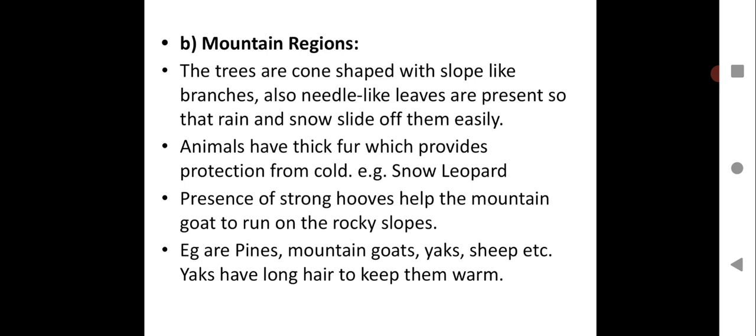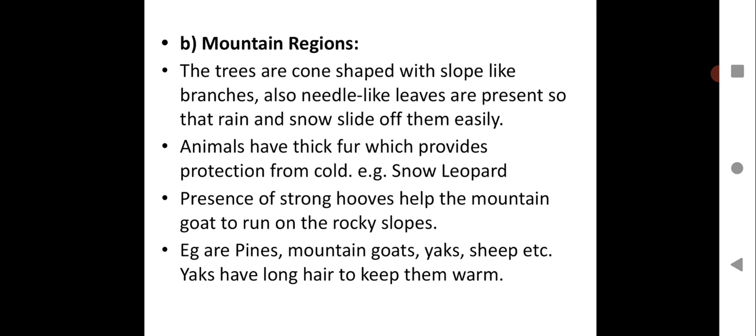Mountain regions. The trees are cone shaped with slope-like branches. Also needle-like leaves are present so that the rain and snow slide off them easily. When the rain or snow fall on the leaves, they can slide off easily. For that, the trees are cone shaped with slope-like branches and have needle-like leaves, so that rain and snow don't remain on the leaves and hamper their other processes, which, as you all know, are transpiration and photosynthesis.